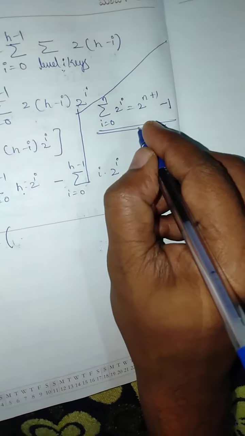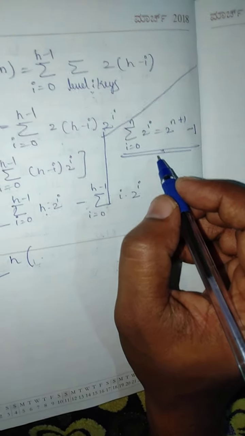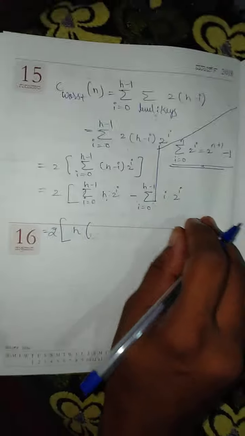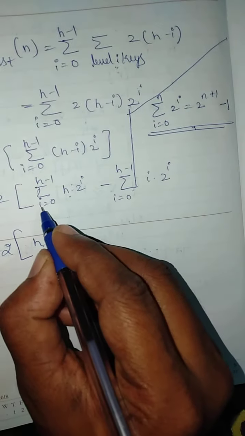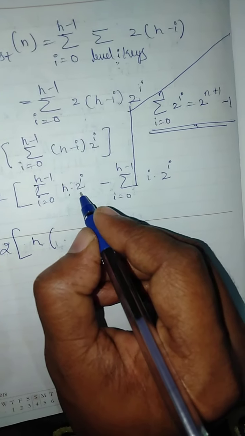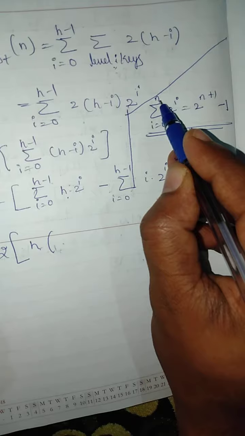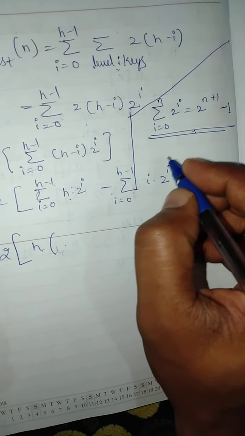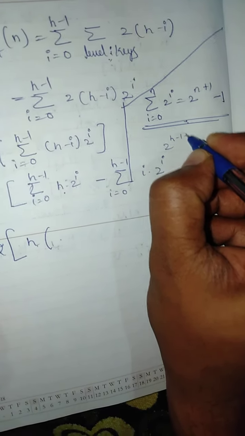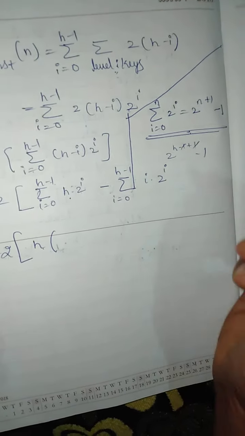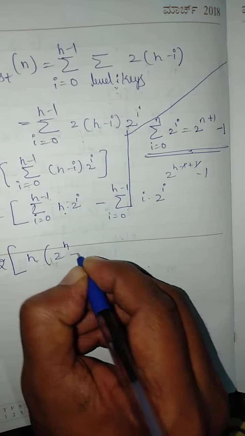This is the formula available at the end of the textbook, in appendix A, okay. So I will apply the same. So h is taken out and i runs from 0 to h minus 1 and 2 to the power i. So in the place of n I have to put h minus 1. So if I put h minus 1, what I get is 2 to the power h minus 1 plus 1 minus 1. This plus 1 minus 1 cancels and I have 2 to the power h minus 1, done.